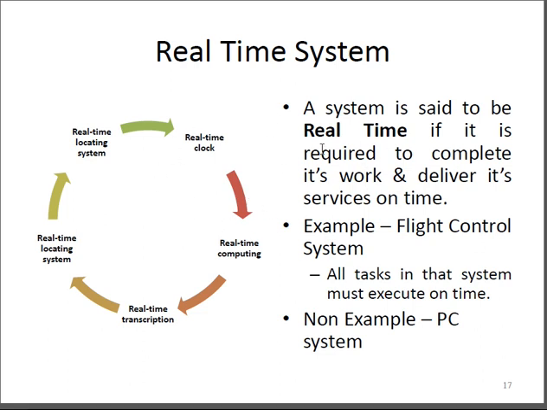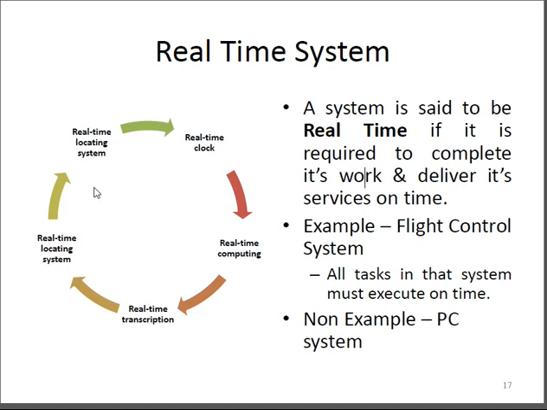So that is the real-time operating system. You don't expect any delays, and processing time requirements are measured even in tenths of a second. That means in the shortest interval of time, the real-time operating system can process it.